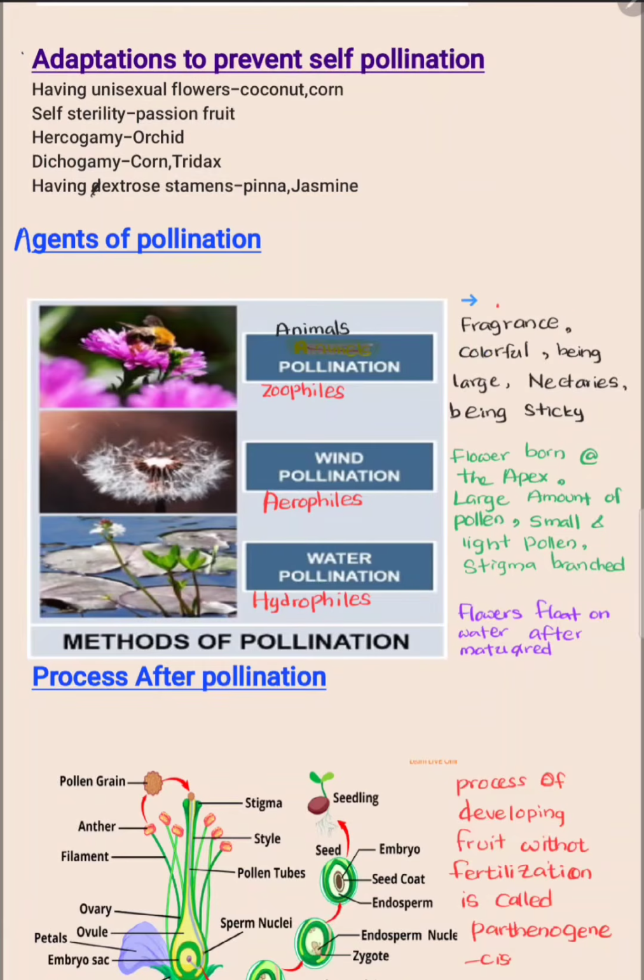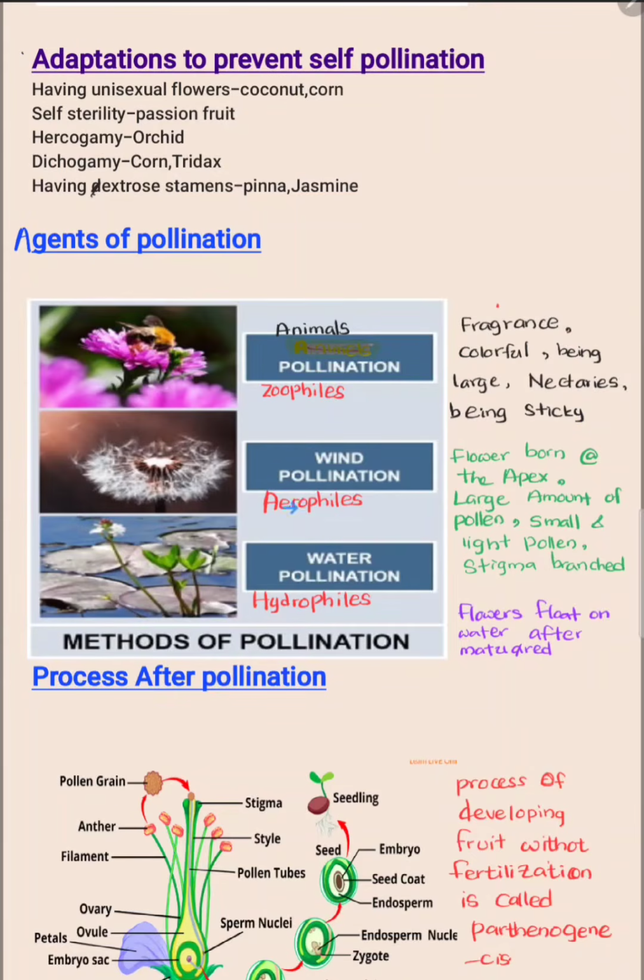You have to know the adaptations of these plants, these flowers. If the pollination is done by animals, their flowers have fragrance, are colorful and large, have attractive colorful petals and nectaries, and also the pollens are sticky.